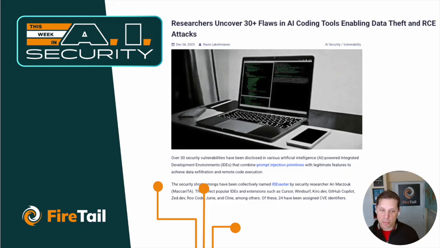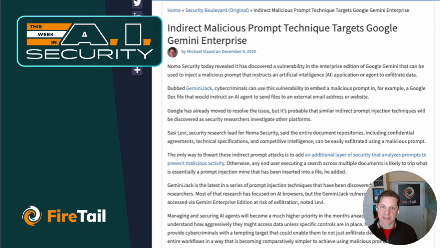So this has been proven to be a legitimate vulnerability for a number of different popular IDEs and extensions: Cursor, Windsurf, Kiro.dev, GitHub Copilot, Zed, Roo, on and on and on. All of these have been assigned CVE identifiers because this does seem to be pretty much a common thread across all of them. And again, it really comes back to that core issue: if you've got some malicious text that some kind of agent is going to read, there's a good chance that the agent will act on those malicious prompts or that malicious text.